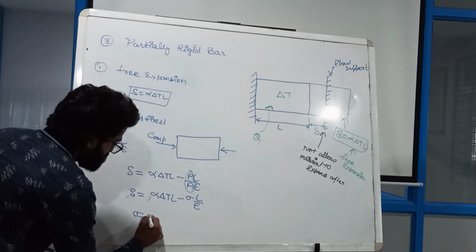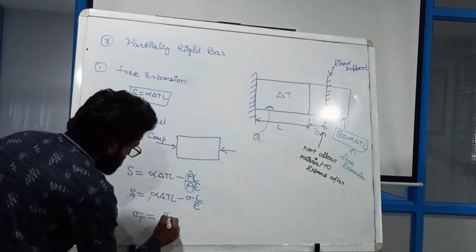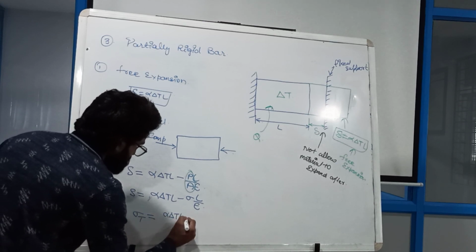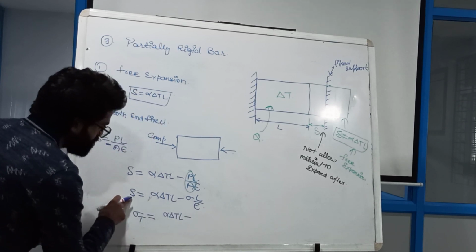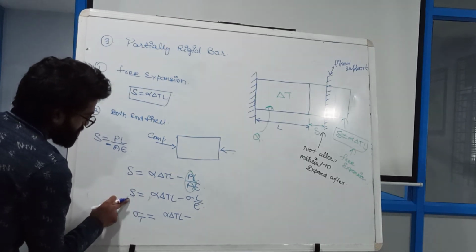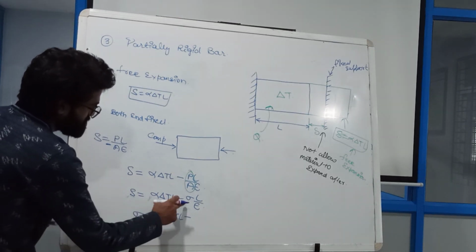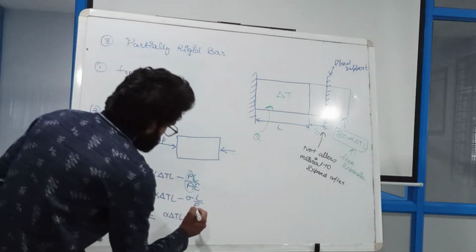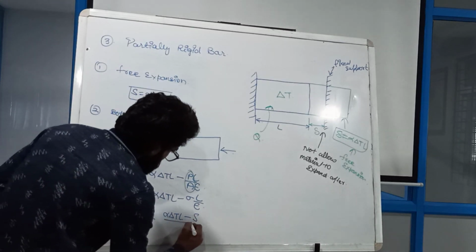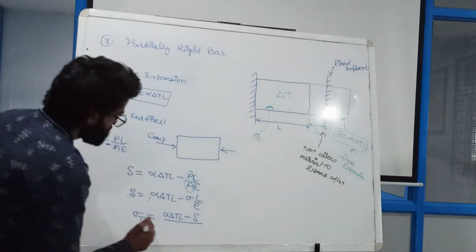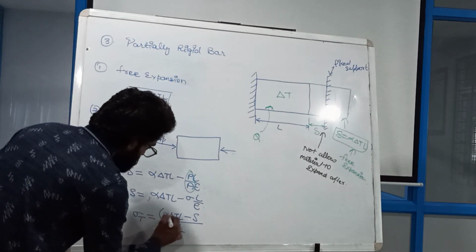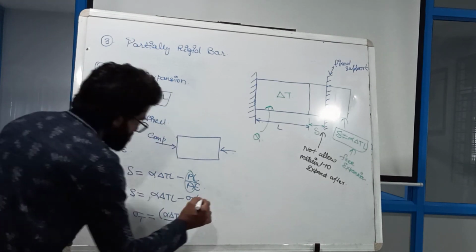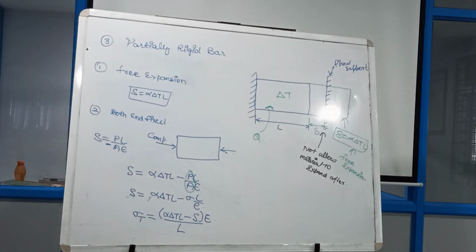Sigma T is equal to alpha delta T L minus delta, all divided by L, multiplied by E. Am I right up to here? So yes, this is going to work for me, and I am going to get the result from here.